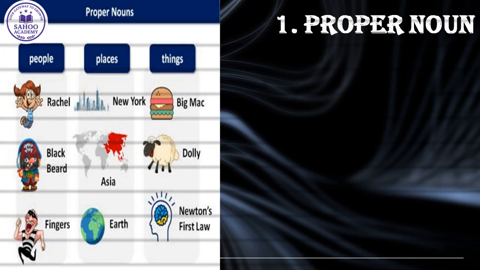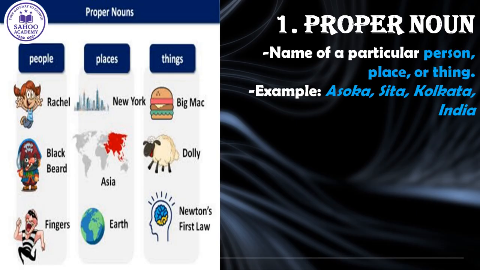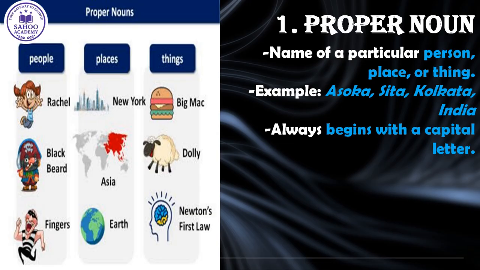Now let us focus on the first type of noun, that is the proper noun. As you can see on the screen, a proper noun is the name of a particular person, place or thing. It is specific, not general, and it always begins with a capital letter. Look at the examples from the book. Ashok, Sita, Kolkata, India. Each of these names refers to one specific person, city, or a country.